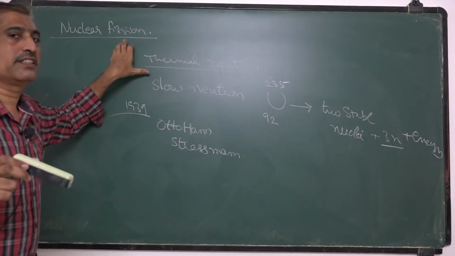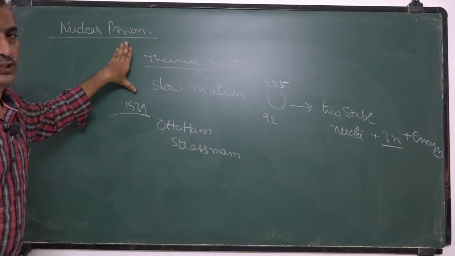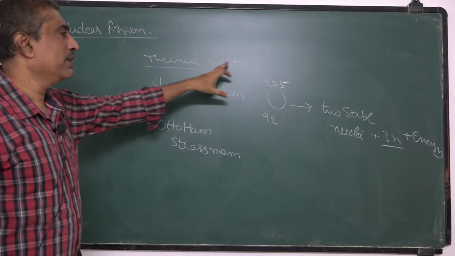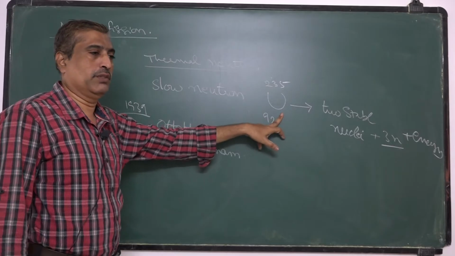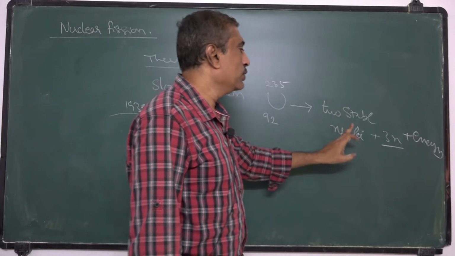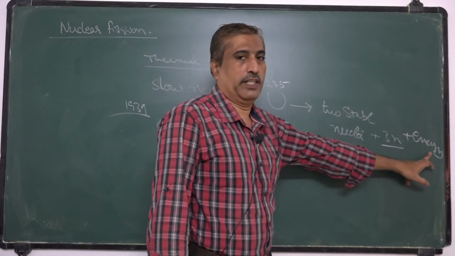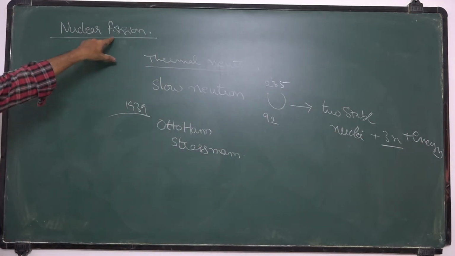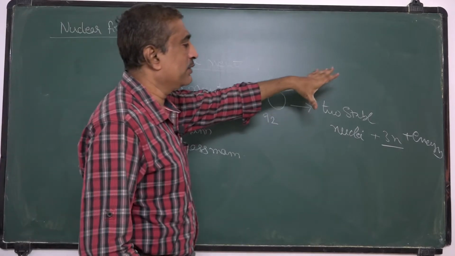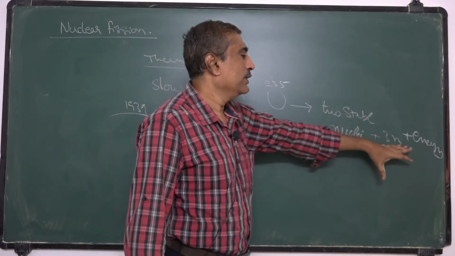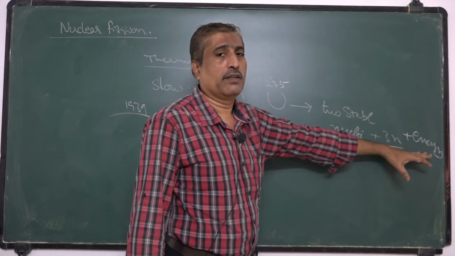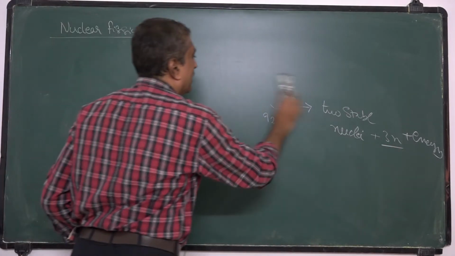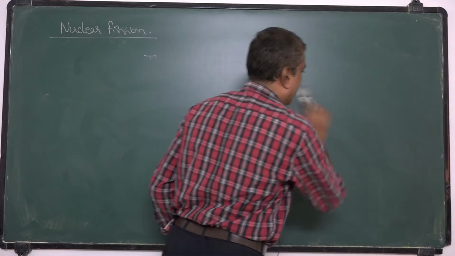Actually, fission is a term taken from biology. So these two scientists first observed that when a thermal neutron hits a uranium nucleus, it splits into two stable nuclei with the release of energy. That means an unstable nucleus splitting into two stable nuclei is called nuclear fission.